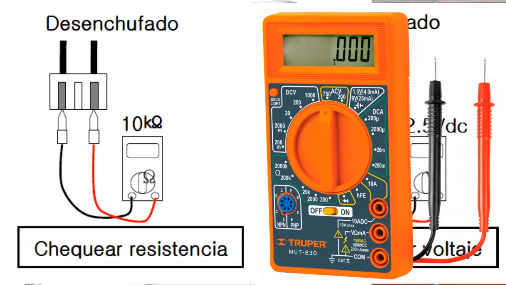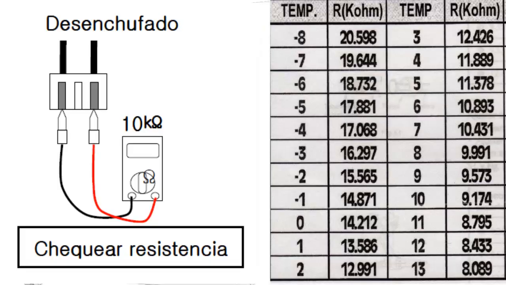7. Temperature sensor test. Disconnect the sensors and measure their resistance in kiloohms with a multimeter. The resistance should not be zero or infinite, and should decrease when rubbing the sensor with your hand. Compare the values with the manufacturer's specifications.